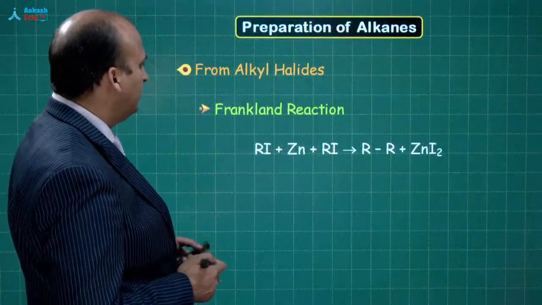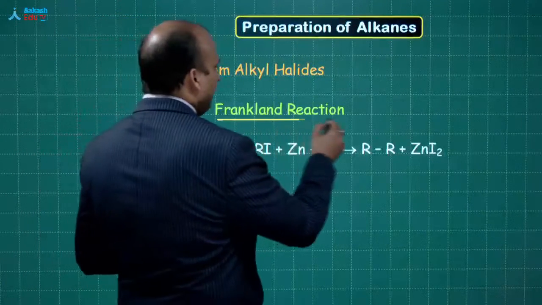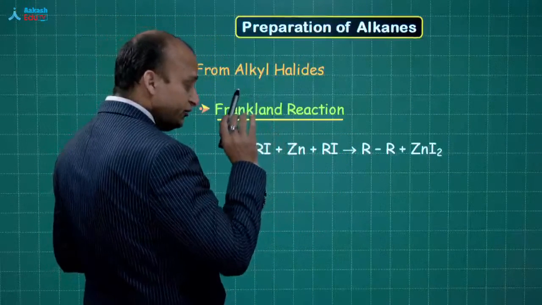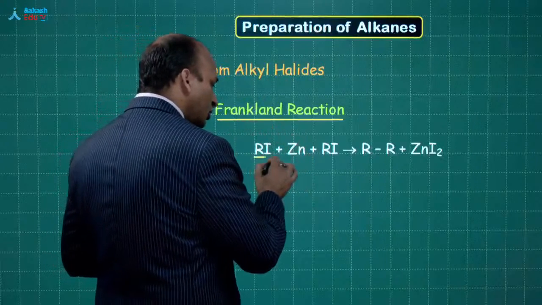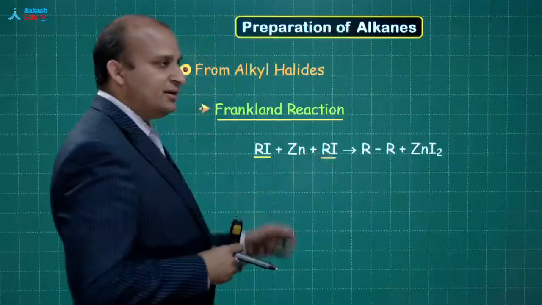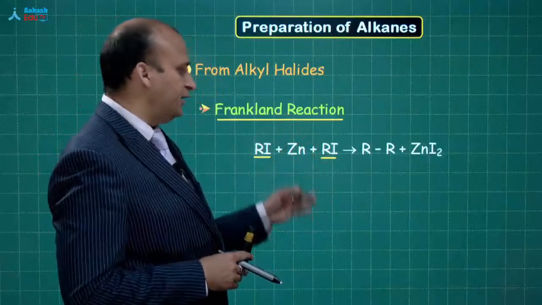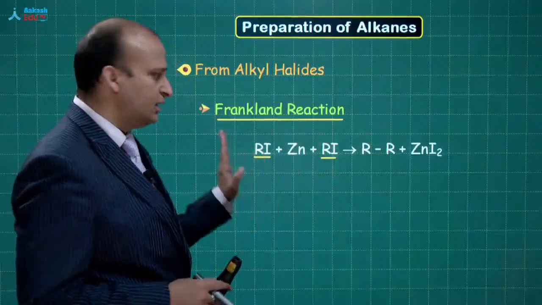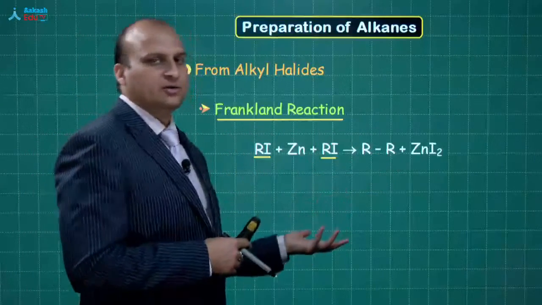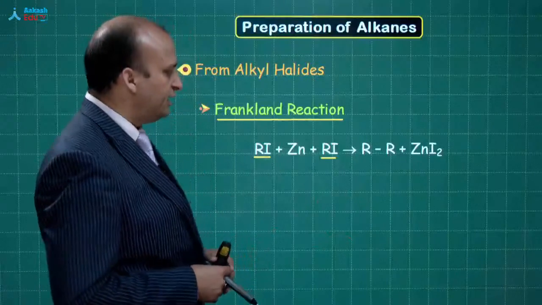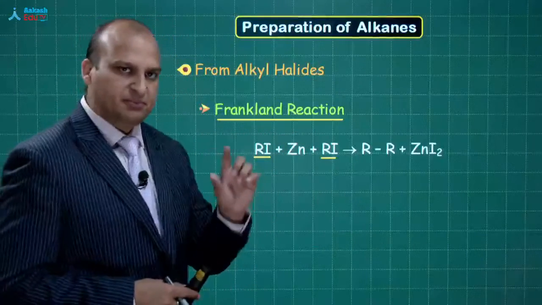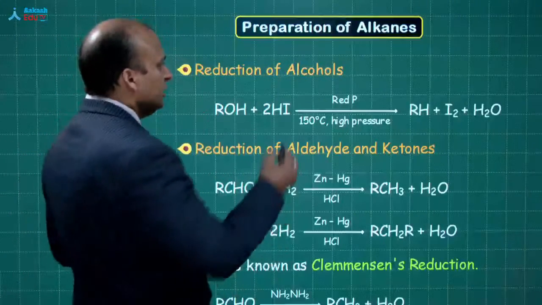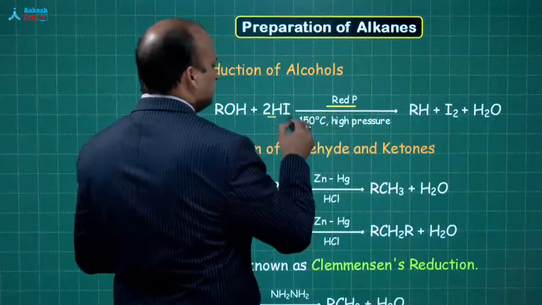Another possibility is that if you are going for a Frankland reaction, it is similar to the Wurtz reaction. The only difference over here is that you are very specific. It is a name reaction, and we are talking about RI. So, only the alkyl iodide on reacting with zinc will give this particular reaction. Please remember. So, this is a name reaction, with a mechanism similar to that of the Wurtz reaction, but a very specific reagent based reaction.